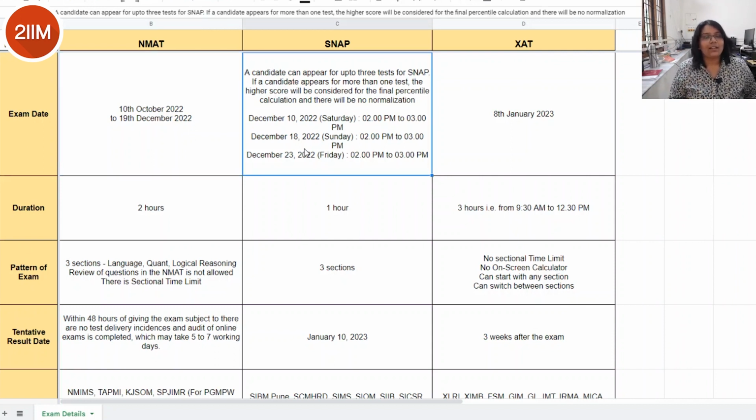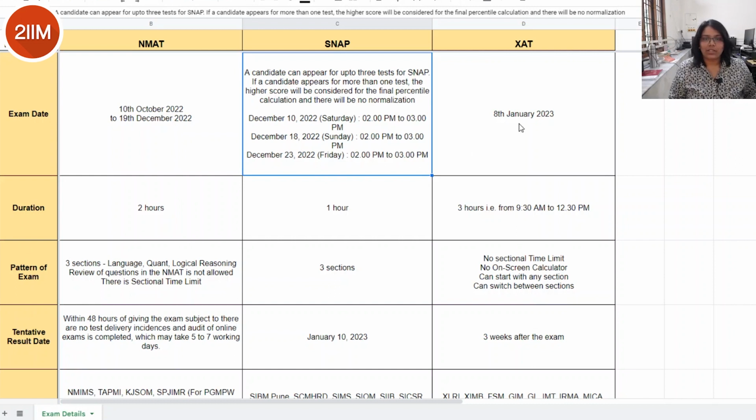Now a candidate can apply up to 3 times for the SNAP exam, and this again is mentioned. The dates are December 10th, December 18th and December 23rd. As mentioned, you'll have a separate registration fee each time you want to apply for the SNAP. Another important thing to keep in mind is that the higher score will be considered for the final percentile calculation and there will be no normalization.